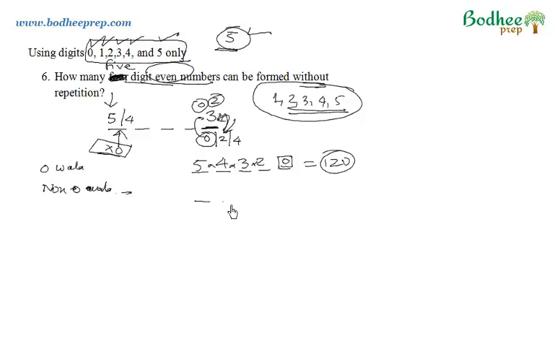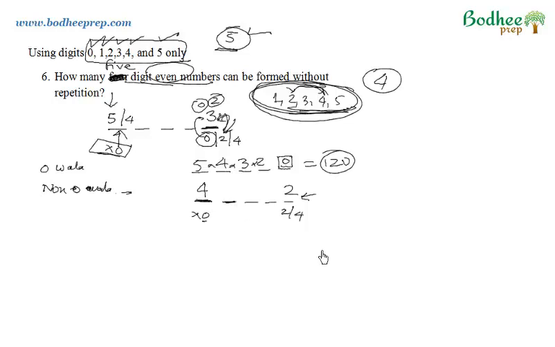For the non-zero case, this place will be either 2 or 4, and 0 should not come at this place. So this place can be done in 2 ways. One of the numbers between 2 and 4 will be used here. Out of the 6 digits, we are left with 4 digits, and here digit 0 can't appear, so for this place we have only 4 options. One of the digits 2 or 4 will be used at the last place.